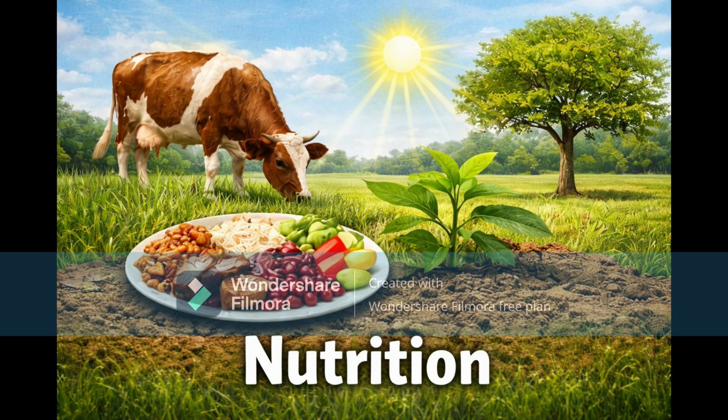And he started with the first one, which is nutrition. And he explained that nutrition is the process by which living things obtain and use food. He gave examples by saying that human beings eat pasho, rice, beans, matuk, meat, and fruits in order to get energy, and cows eat grass while goats eat leaves, and plants make their own food through a process called photosynthesis using sunlight, water, and carbon dioxide. And he explained that nutrition is important because food gives energy for movement, growth, repair of body tissues, and for keeping the body strong and healthy.